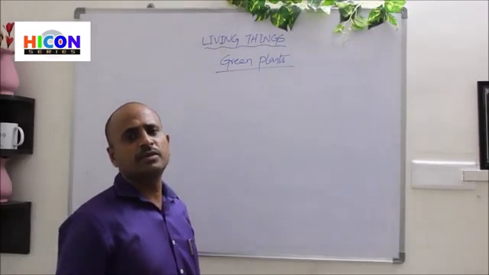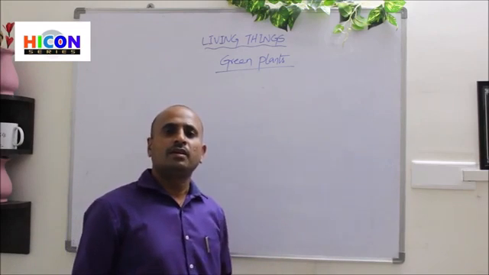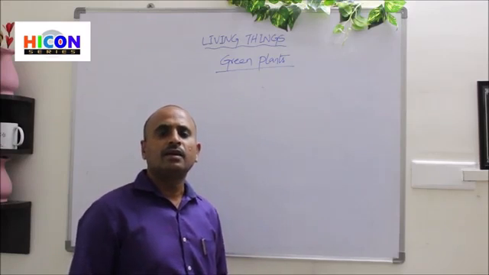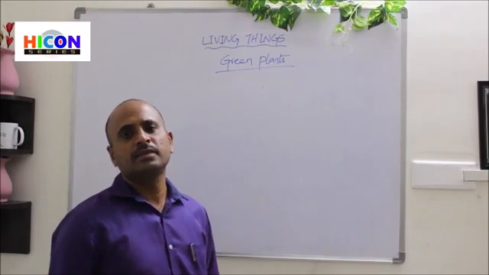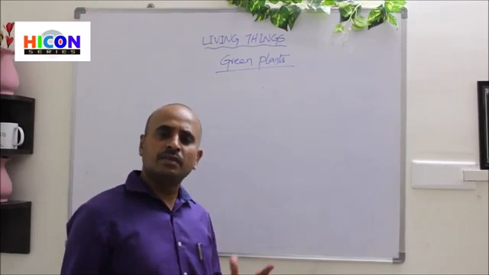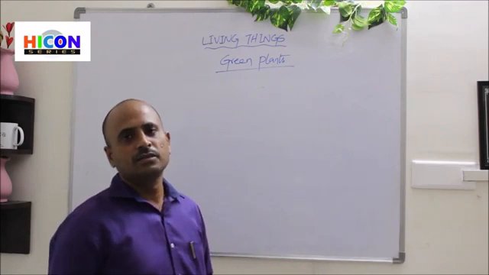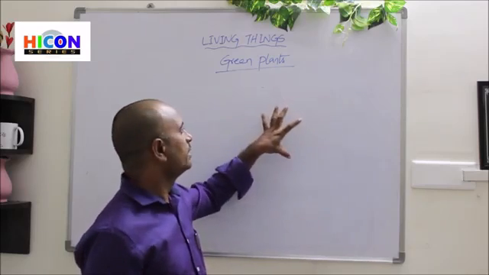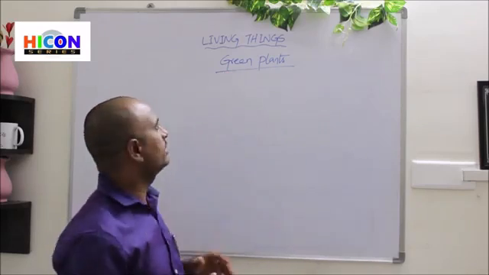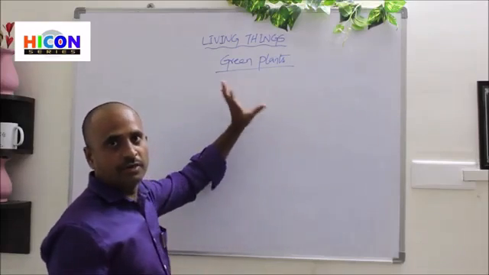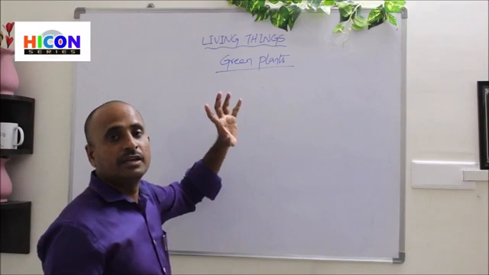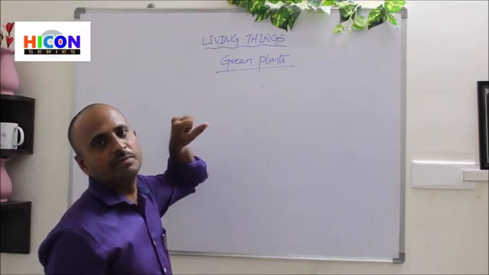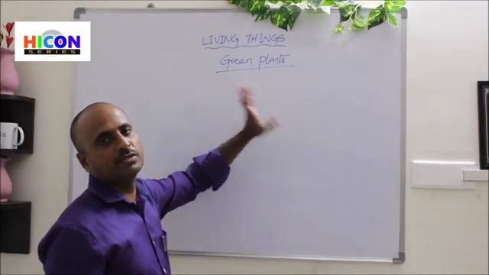So children, in this chapter, up to now we have discussed different types of plants, that is terrestrial plants, aquatic plants and insectivorous plants, and also discussed examples for those plants. So let us see once again the glossary of this chapter, that means the summary of the chapter in the way of a simple flow chart. With the help of this flow chart, we can easily remember the different types of plants and the examples for those.